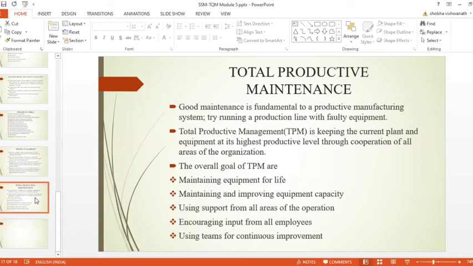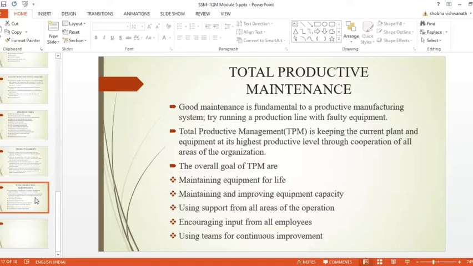What are the 8 pillars of total productive maintenance? First one is focused improvement. Second one, autonomous maintenance. Autonomous maintenance makes workers responsible for maintenance of the machines they work with.